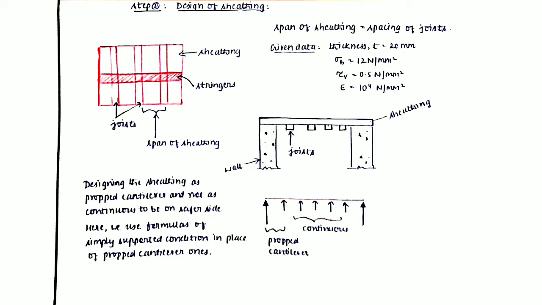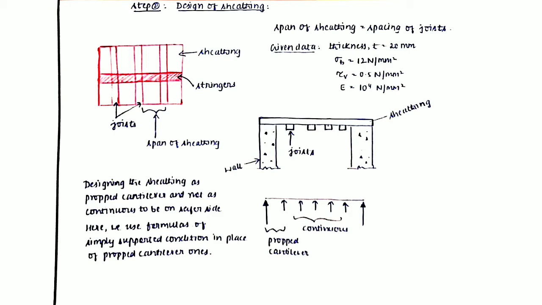Now see, whether we consider it as continuous, simply supported, two span, or three span, it all depends on the orientation of the joists and the stringers. Sheathing is supported by several joists. When you look in between, it looks like a continuous type of structure, with a continuous loading condition. But when you look at the end span, it is supported by a wall. If this wall were not present, it would behave like a cantilever. But since the wall is supporting one end, it behaves like a propped cantilever.